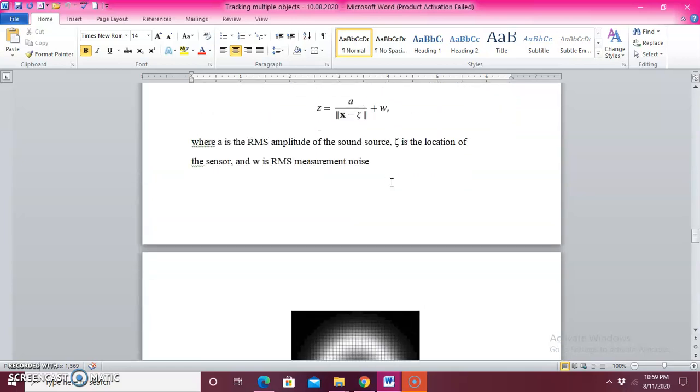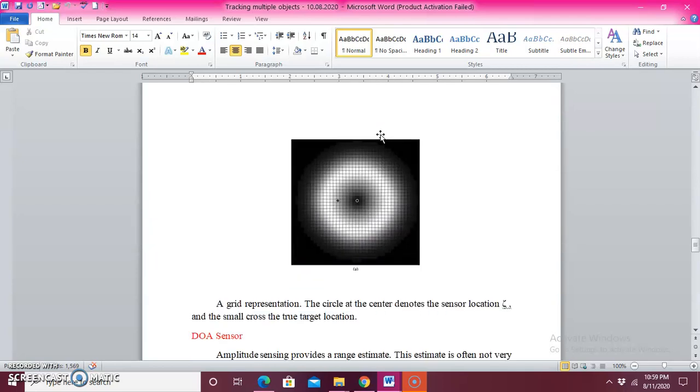Actually for this they have used Gaussian noise. The Gaussian noise, you all have heard about the Gaussian curve. It's like a bell-shaped curve. From that they are calculating the noise value. So if they plot it, they get a graph like that.